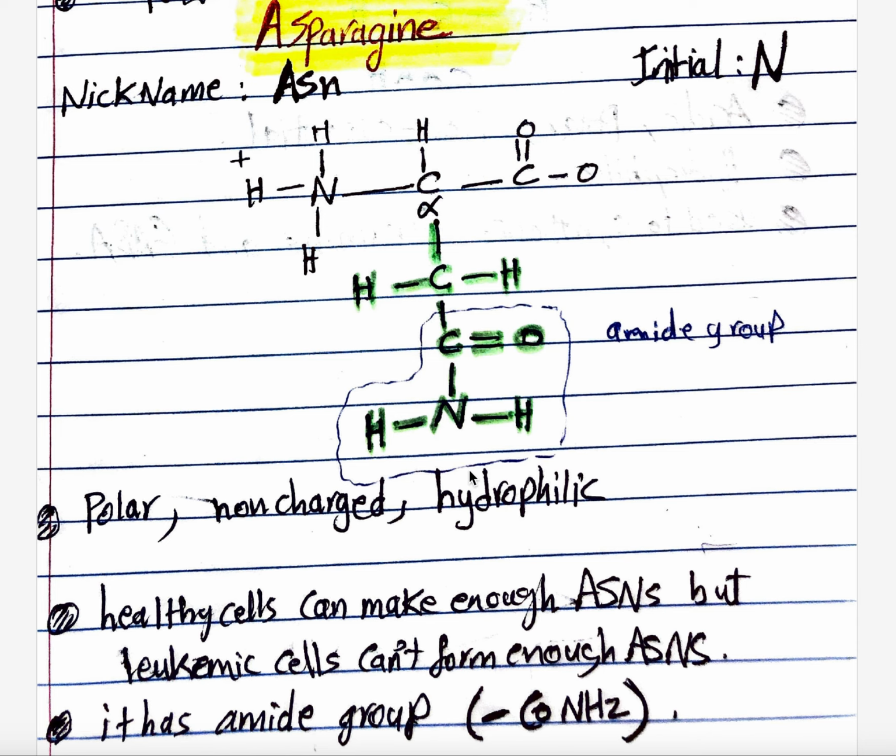And it has an amide group, CO and NH2. This is known as the amide group, and they both share it with glutamine. We now know the disease associated with asparagine is acute lymphocytic leukemia, and with glutamine it is non-Hodgkin disease. So when we discuss Hodgkin disease, remember glutamine. When we discuss acute lymphocytic leukemia, remember asparagine.